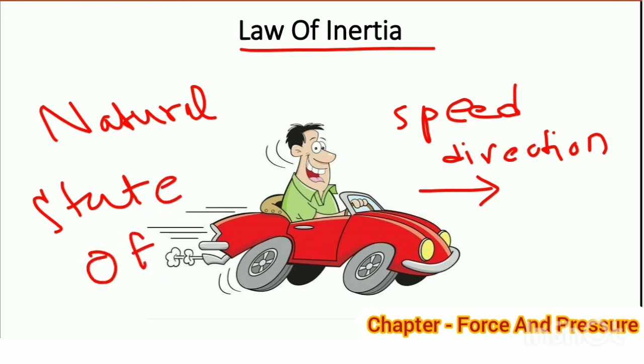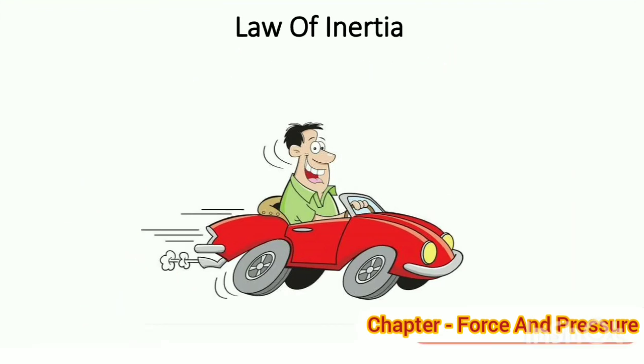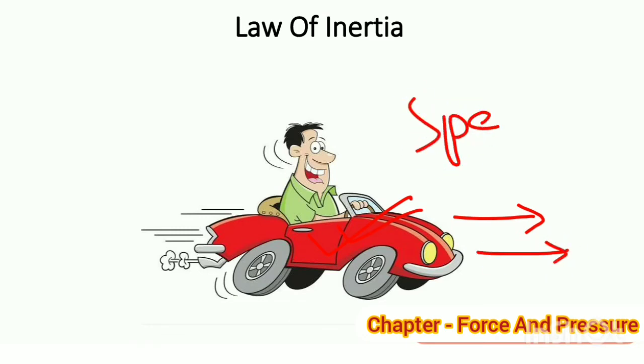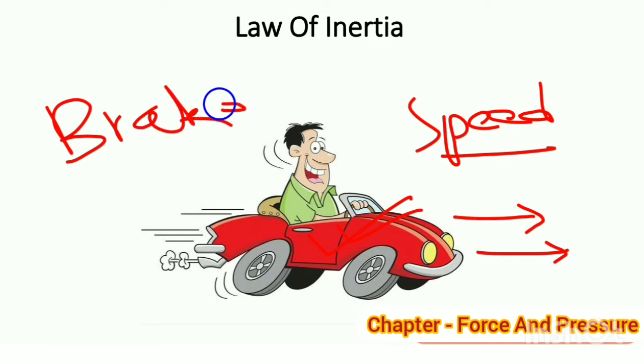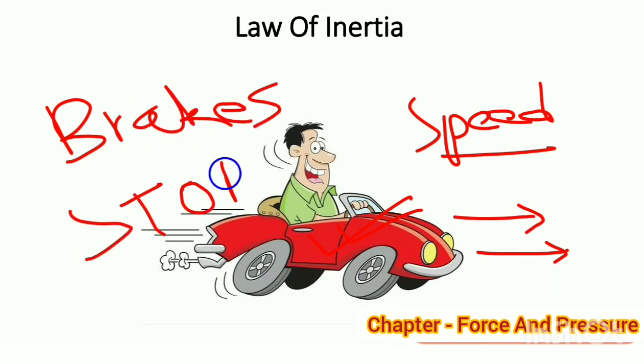This is known as the law of inertia. For example, a moving car continues to maintain its speed until we apply brakes to stop it.